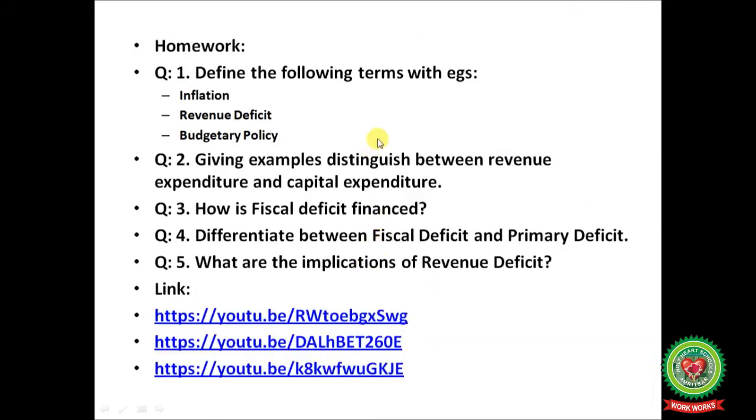So students, hope you have understood the topic of budget. Now it's time to note down the homework. Question number 1: define the following terms with examples: inflation, revenue deficit, budgetary policy. Question number 2: giving examples, distinguish between revenue expenditure and capital expenditure. Question number 3: how is fiscal deficit financed? Question number 4: differentiate between fiscal deficit and primary deficit. Question number 5: what are the implications of revenue deficit?